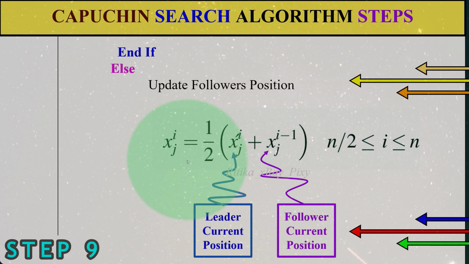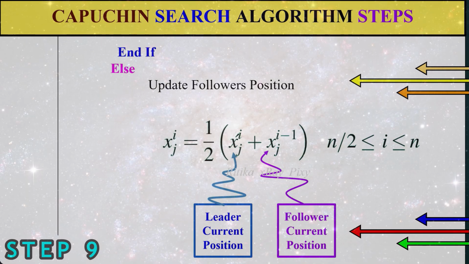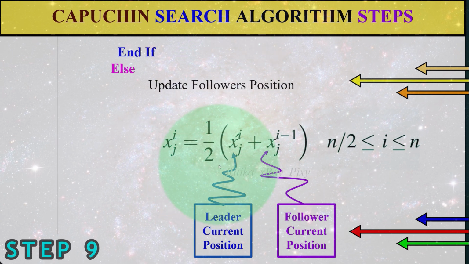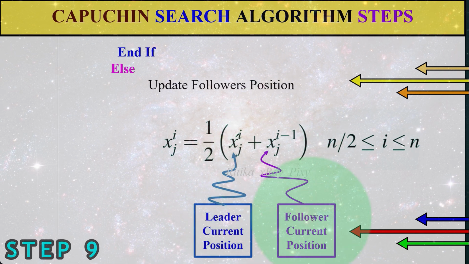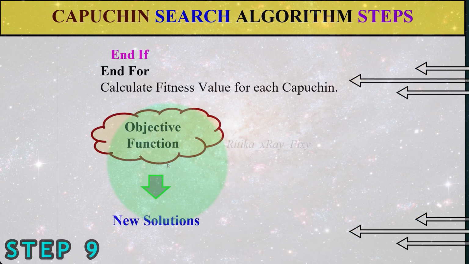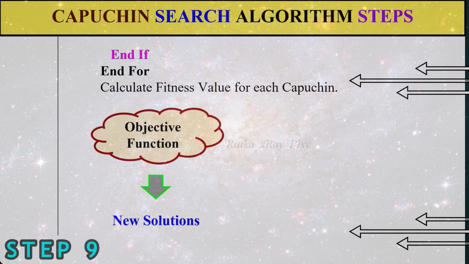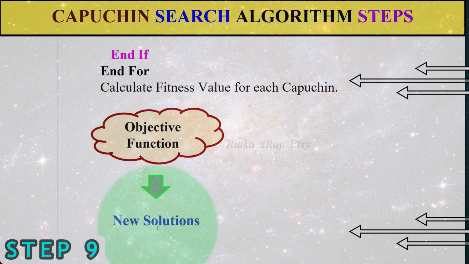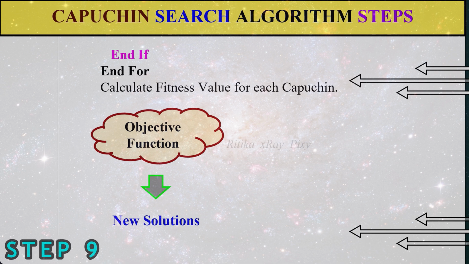If finally the above case is not true, then the next case we have is to update the follower position. You can see the equation that we can use to update the follower position. 1/2. Here we have the leader current position, and here this is the follower current position. According to this we can update the follower position. After that we will calculate the fitness value for new search agents. When the new solutions are found, we will compare them with the older ones, and after comparison we will keep the best one and replace the worst solution.